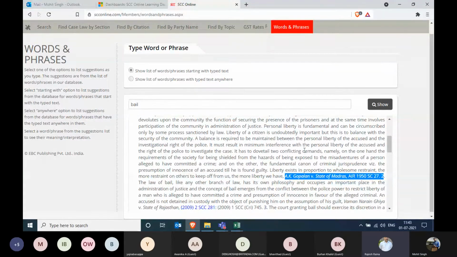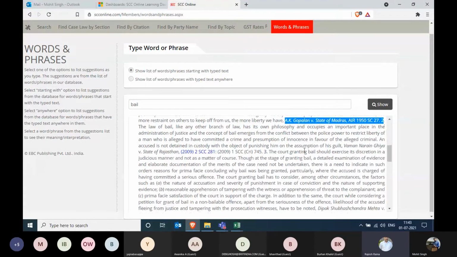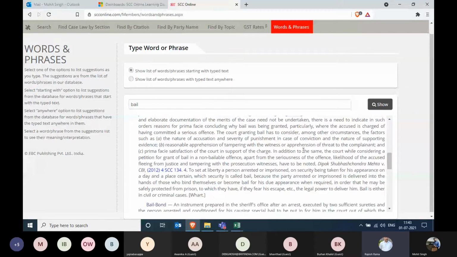Scroll down further and you will get maybe one more. Followed by that, there will be one WHART mentioned at the bottom. That is the Wharton Dictionary definition, which is also included in this words and phrases tool. Now let me move back to the dashboard.